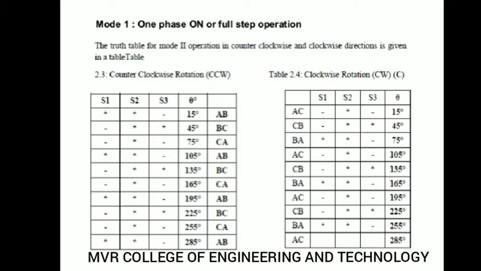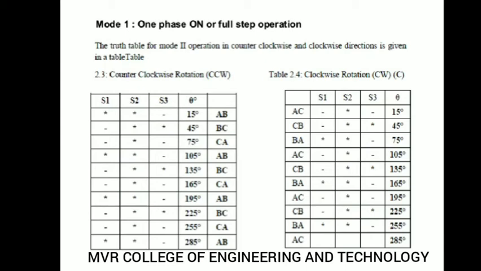Then you will get a 15 degrees step angle. Like that you have to take. AB means A dash is on, B dash is on. Then you will get full step operation. After that, this is one phase on for full step operation. So totally you want to turn on one phase. So like this you can operate.